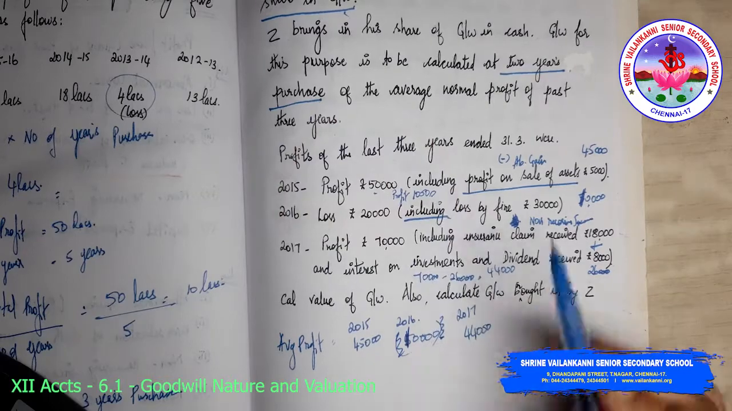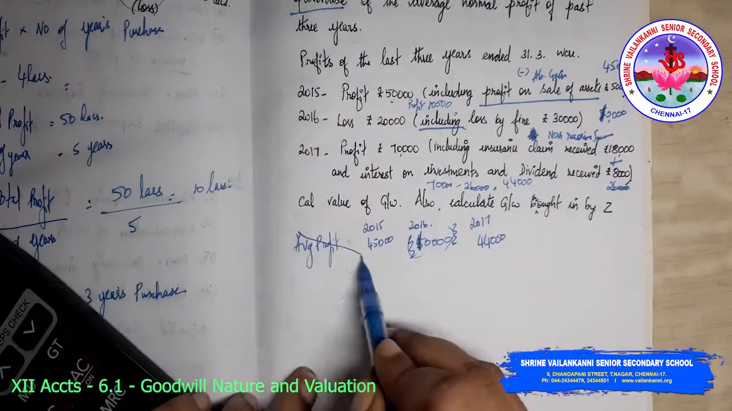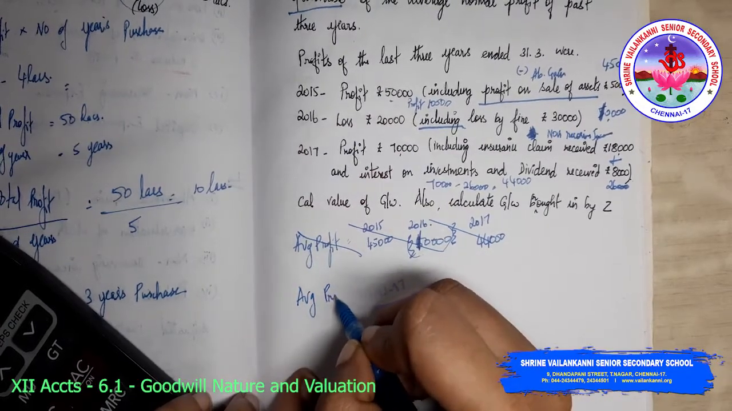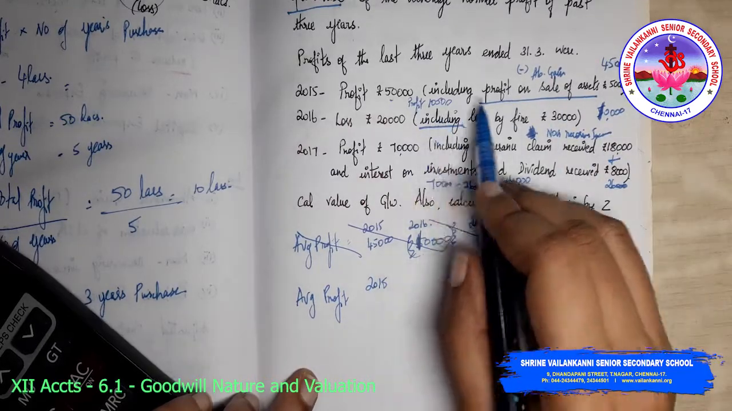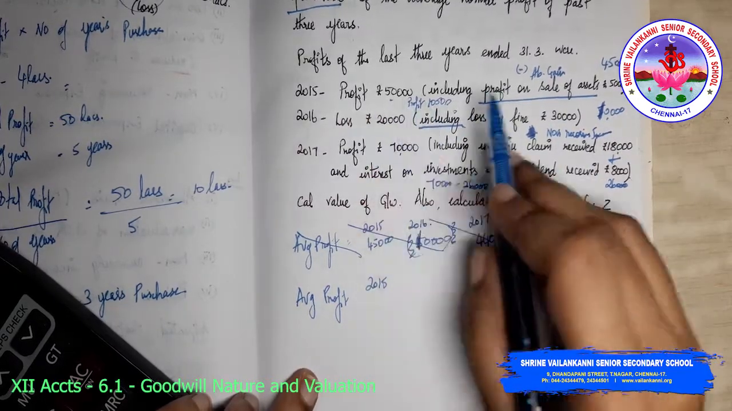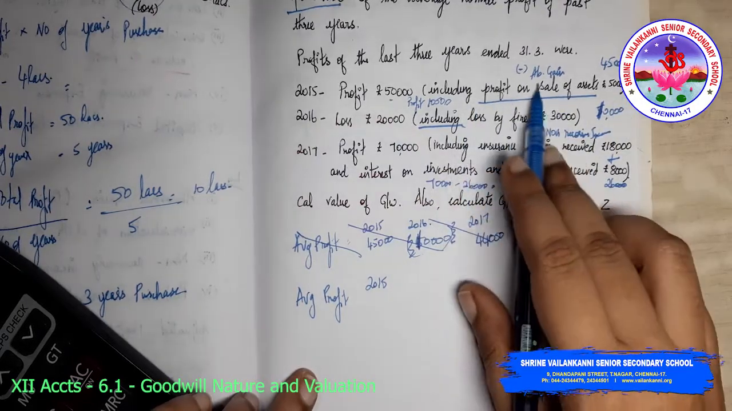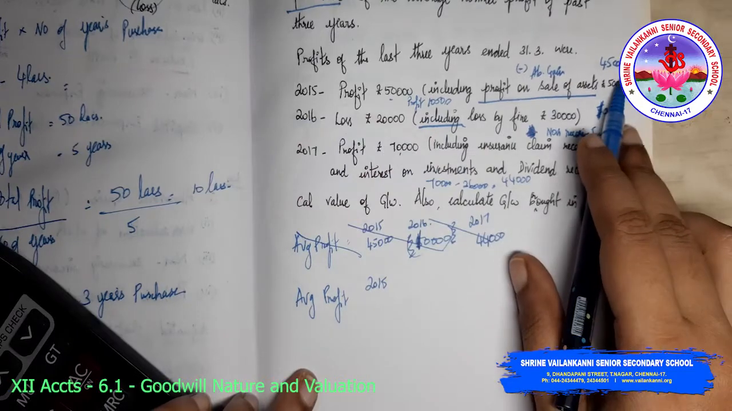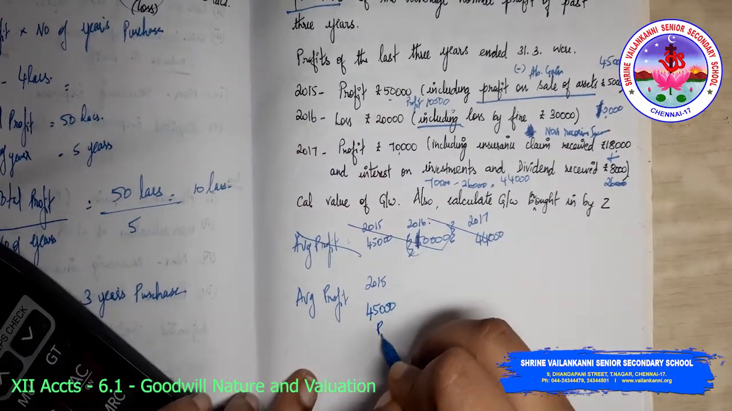So profit 10,000. I'm going to show you. I'm just going to cut this and write it afresh. Profit 2015. How did we get it? We got profits 50,000. Profit on sale of asset 5,000, so this profit is an abnormal gain. So I'm deducting 50,000 minus 5,000. That gives me 45,000.